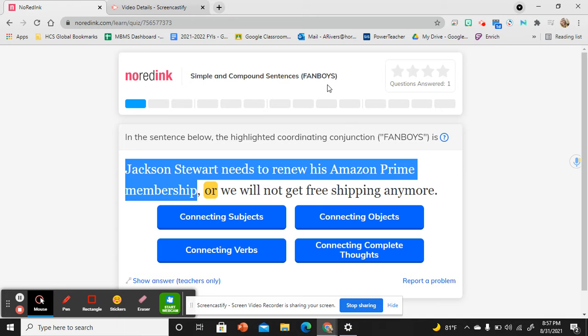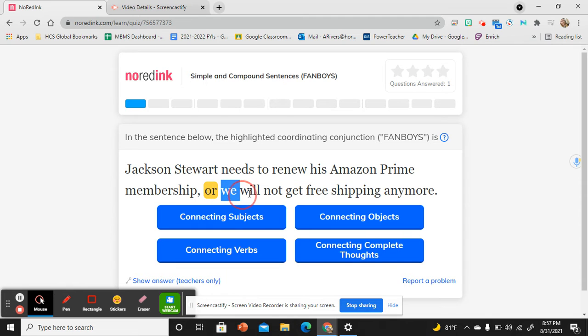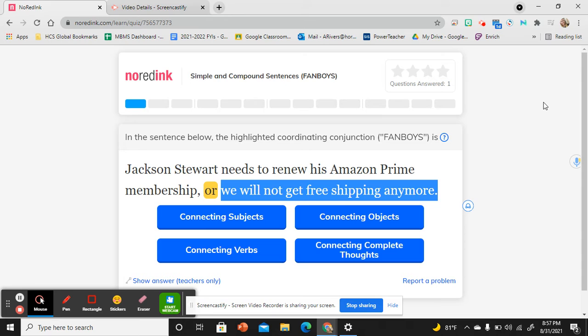It is not an incomplete sentence. It is not a fragment. So right here, what is highlighted in blue checks out and is a complete sentence. Now, I can't automatically click connecting complete thoughts because I also have to make sure that on this side of the FANBOY, I have a complete sentence as well.